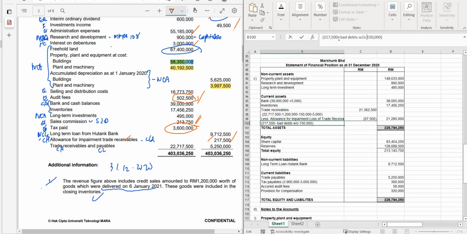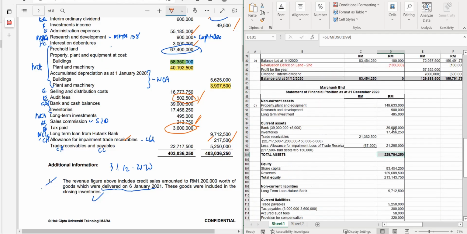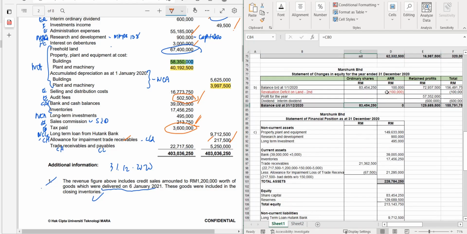It was 150,000. So you have 67.5. So 21,295 is the figure coming from the deduction of this 221,362. So we have the total here. Reserve, these are from here, the two total here, but here none. And then the share capital is from the total here.